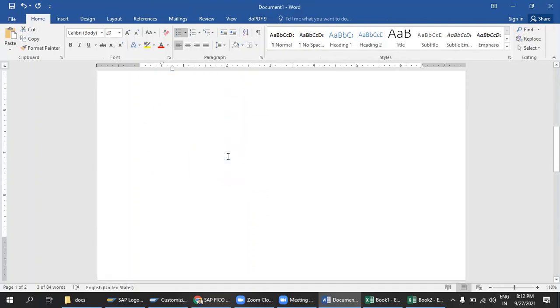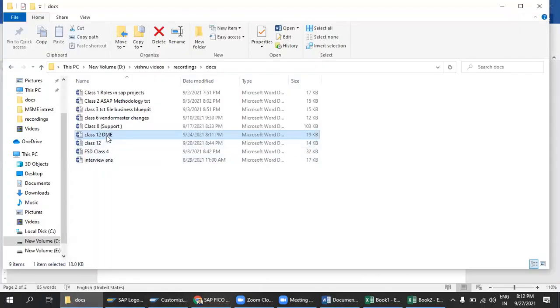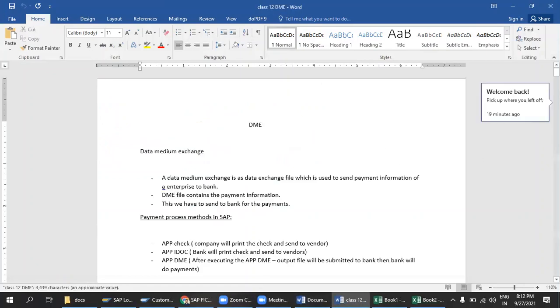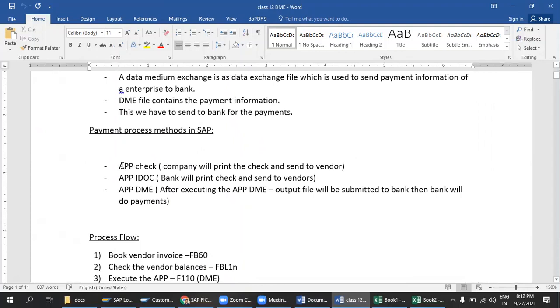So coming to the EDA concept, I think I have already explained this concept, right? We have three types of things in APP: APP check, APP IDOC, APP DME. In the last class I explained it, right? One minute, I will open the document. So you can look at this, right? We have three types of APP. When you run that APP, these three are the major ones.